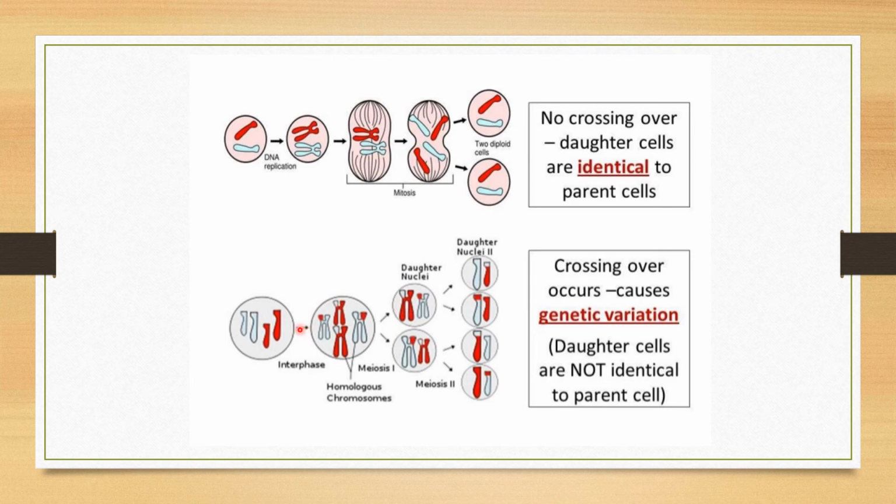Now, what is the difference between this parent and the offspring? Here you can see this is blue and this is red. But here you can see the exchange of the chromatids taking place. Even over here the exchange of the chromatid has taken place, resulting in this daughter cell. So here crossing over has taken place. This crossing over in turn results in recombinants, which are not identical to the parent. Here there is no crossing over, so the gene combination of the parent is the same in the offspring. But here crossing over has taken place, so something different from the parent is obtained. That is how genetic variation is obtained.